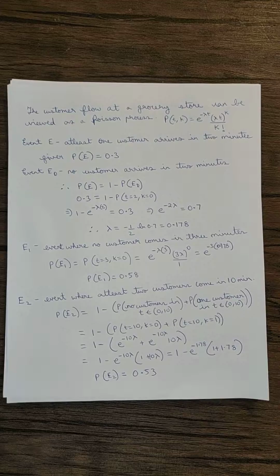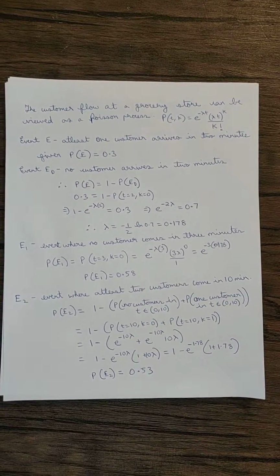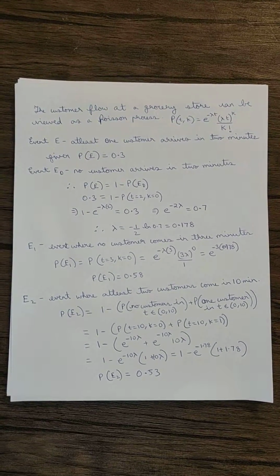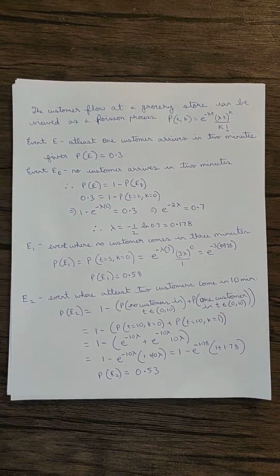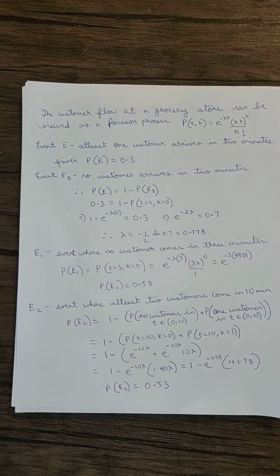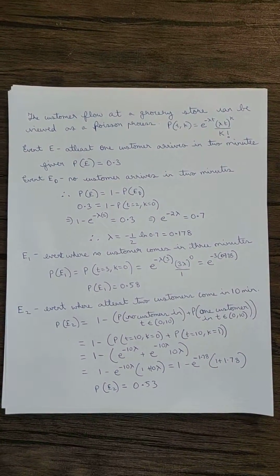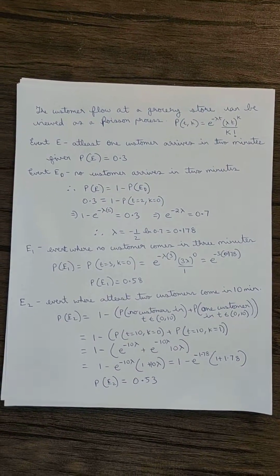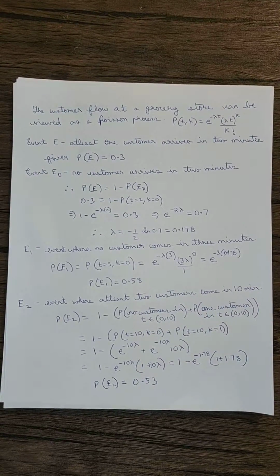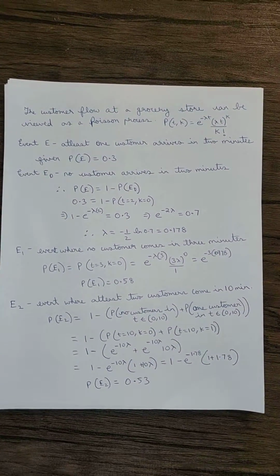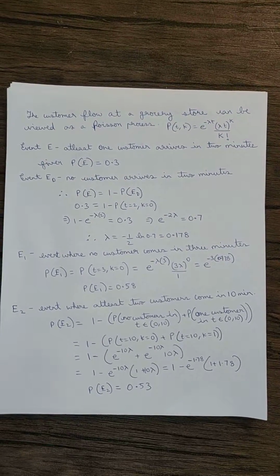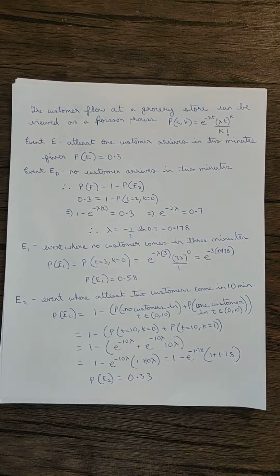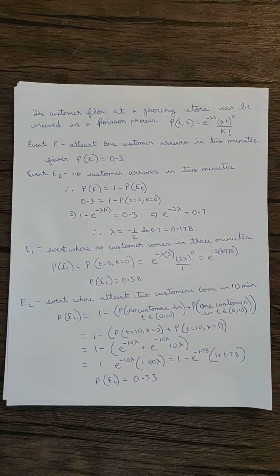Now moving on, in the next part we are asked to find the probability that in the first 3 minutes no customer arrives. So this is straightforward. Let us denote E1 as the event when no customer comes in 3 minutes. So here the duration is 3 minutes and the number of arrivals is 0. Therefore putting t equal to 3 and k equal to 0 in P of t comma k and simplifying, we get the value P of E1 equal to 0.58. So this is the probability that no customer arrives in the first 3 minutes.